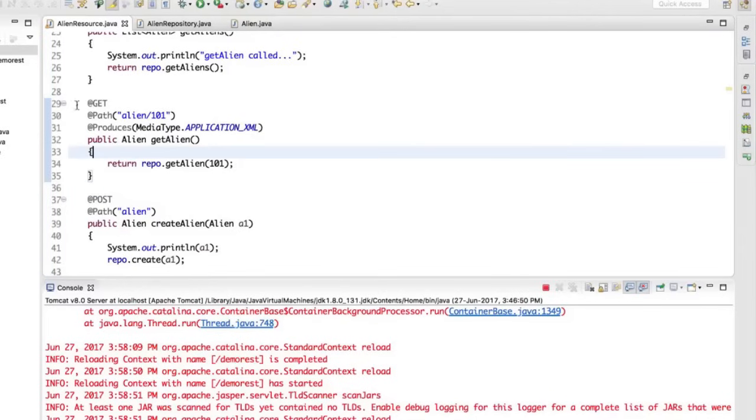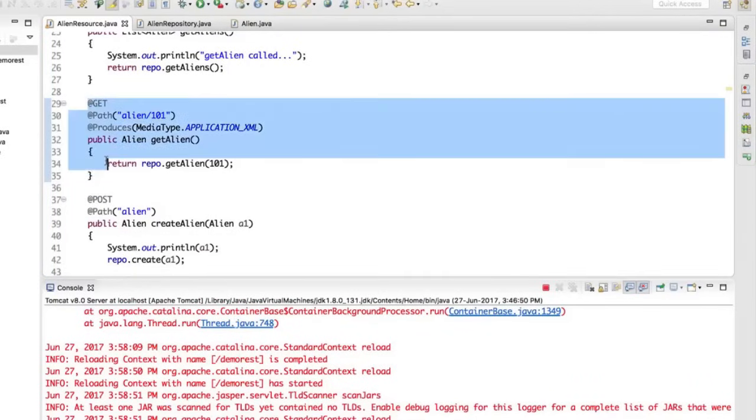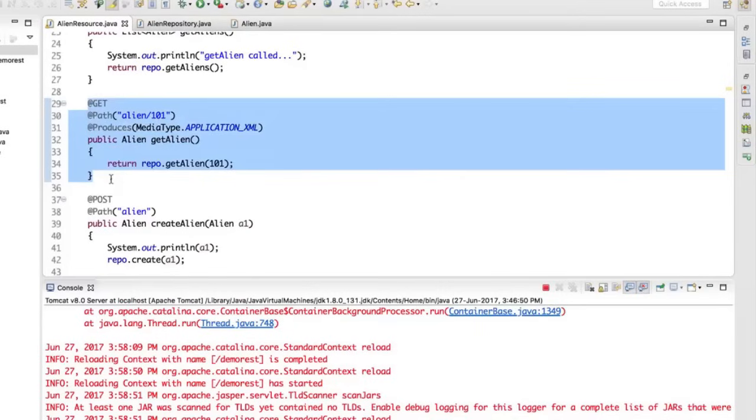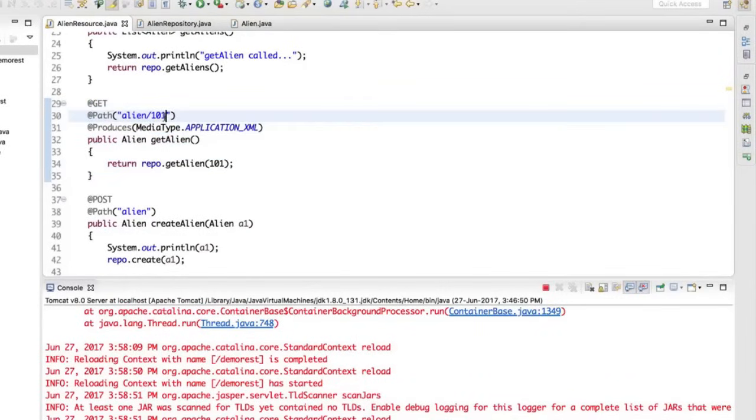Now, of course, something might have struck your mind that we can create this method once again. This time we'll change the path from 101 to 102, and that perfectly makes sense. You can create one more method here. But imagine if you have 50 aliens in your database, or maybe you have 100 aliens. Is it a good idea to create 50, 100 methods? Not exactly, right? So this 101 might change. Maybe I want to go for 102. So in this case, what I will do is I will say ID.